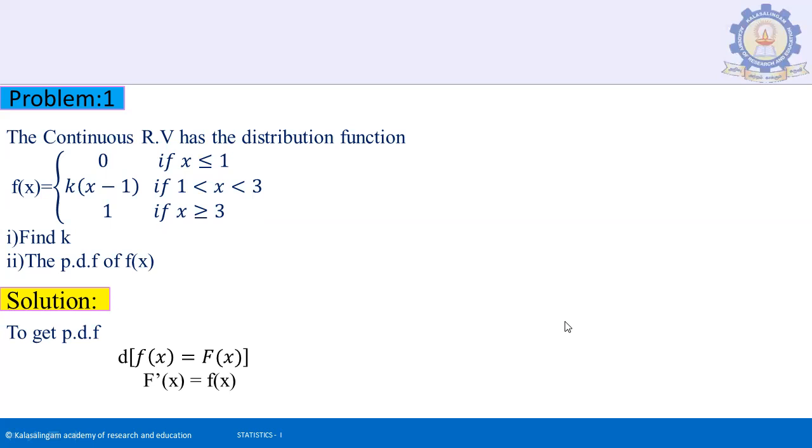Here we want to find the k value and the probability density function f of x. We take the interval minus infinity to plus infinity, and we separate the interval at 1 and at 3. For the interval minus infinity to x less than or equal to 1, all the values are less than or equal to 1, so we take the function 0. Second, for the interval 1 to 3, where x is less than 3, we take the function k into x minus 1.